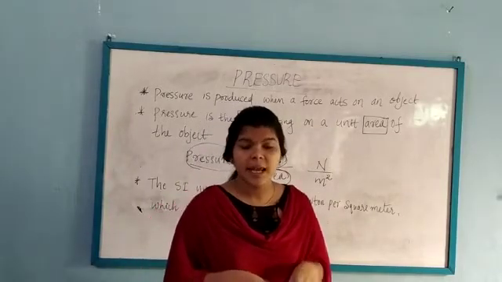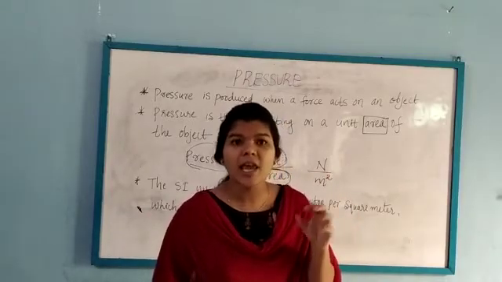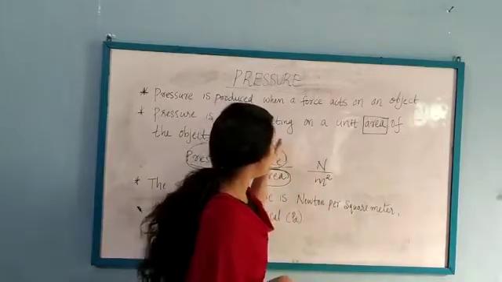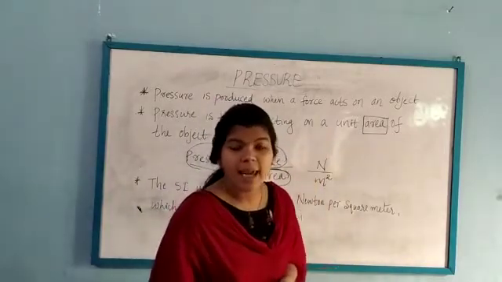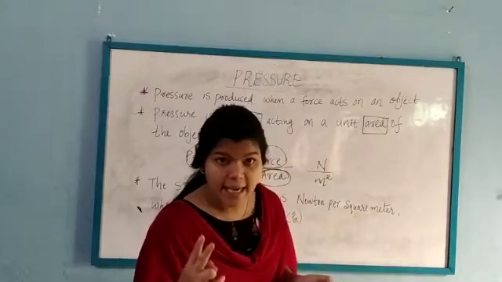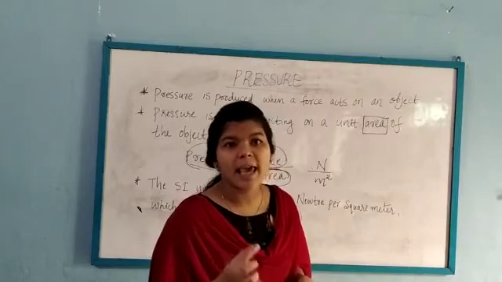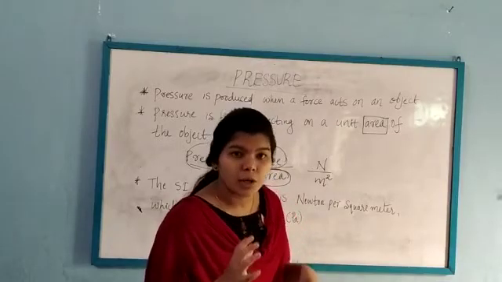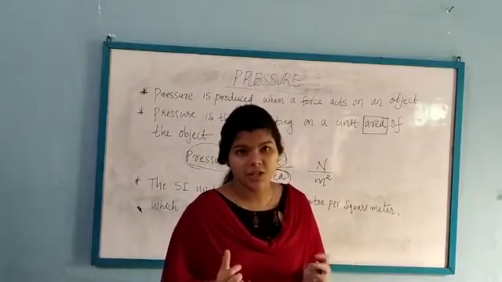That is the reason. In the first case, the force is applied on a large area, so the force acting on unit area will be very small. In the second case, the force is acting on a very small area, so the force acting on the unit area will be large.